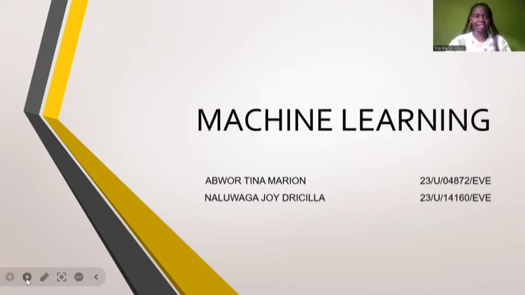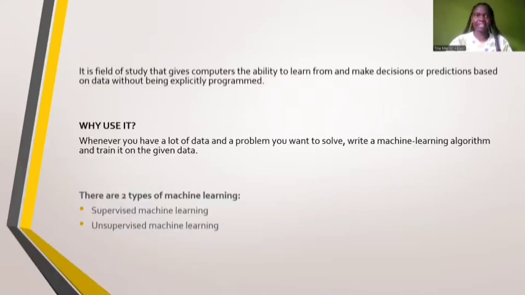Well, machine learning is a field of study that gives computers the ability to learn from and make decisions or predictions based on data without being explicitly programmed. Basically, it uses data to train, and it will be able to perform actions based on the training or the patterns. So why do we use it? When we are given a lot of data and we have a problem to solve, we write these machine learning algorithms and train them on the given data. So it will be able to perform the task even though we are not explicitly programming it.